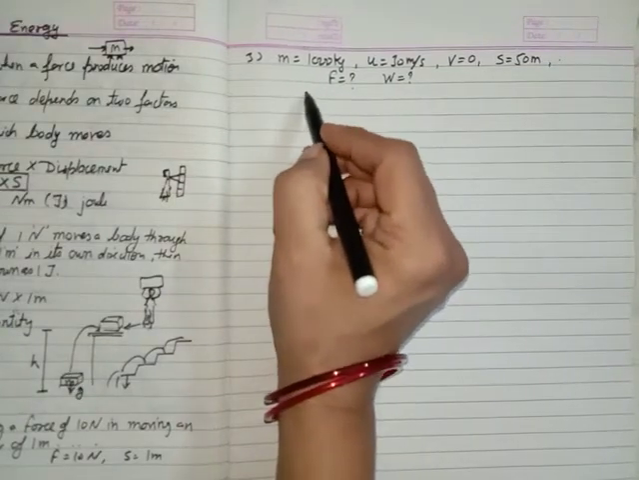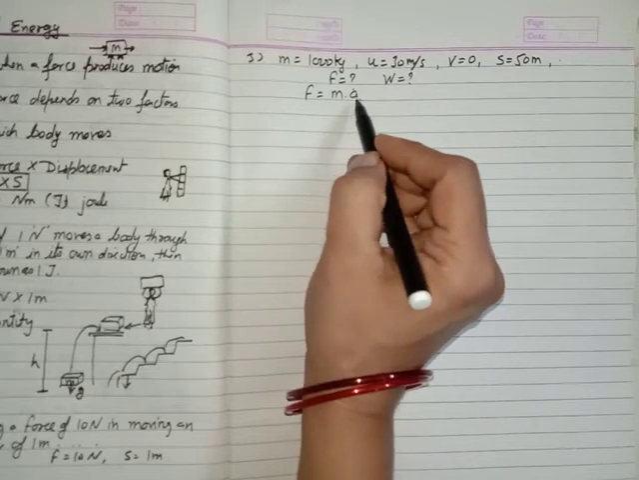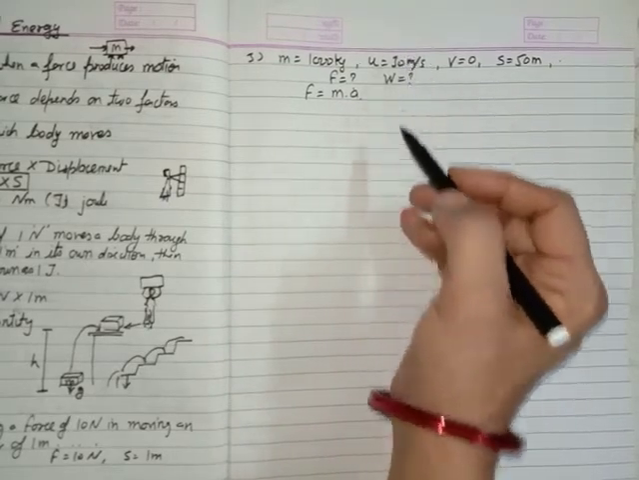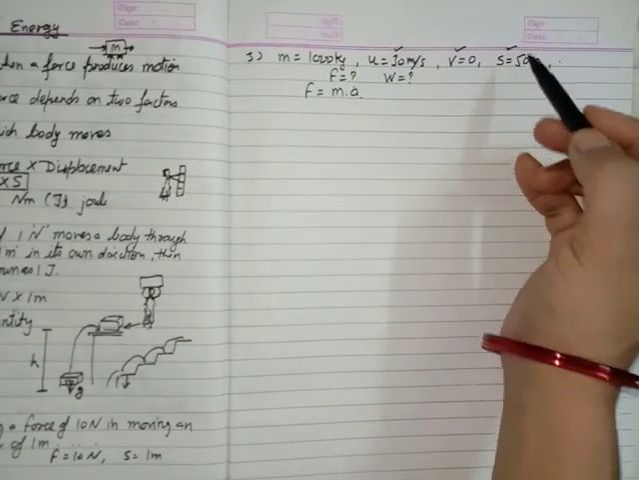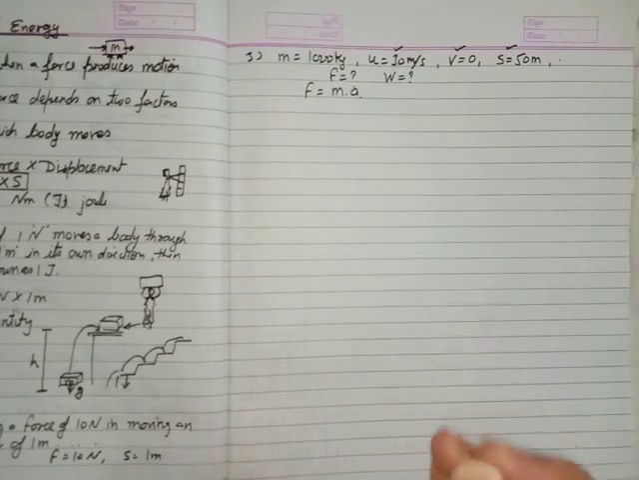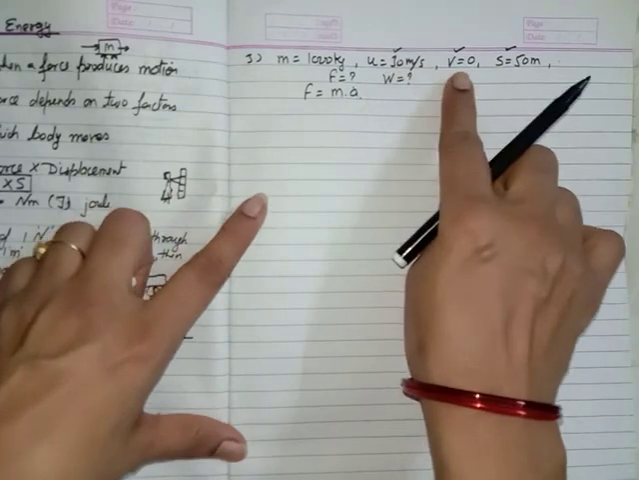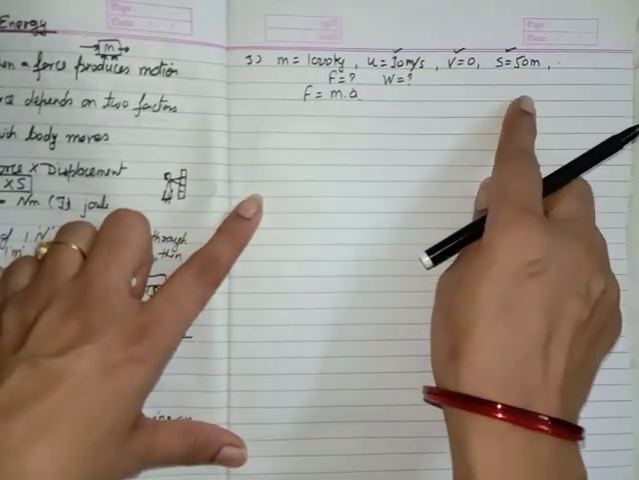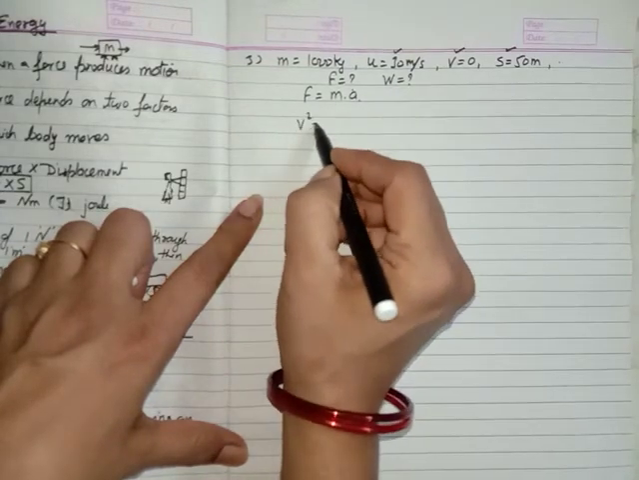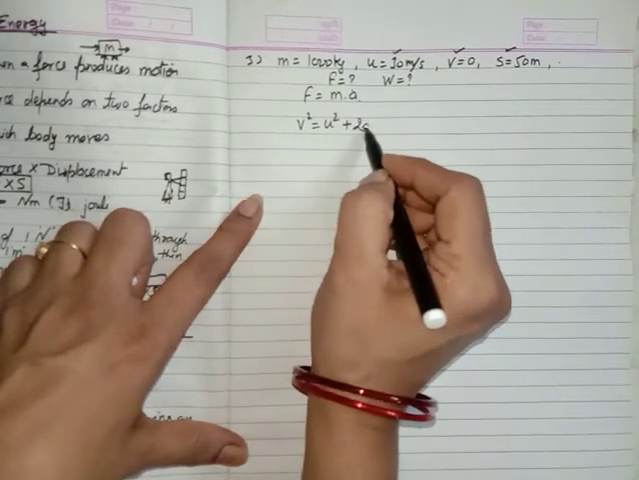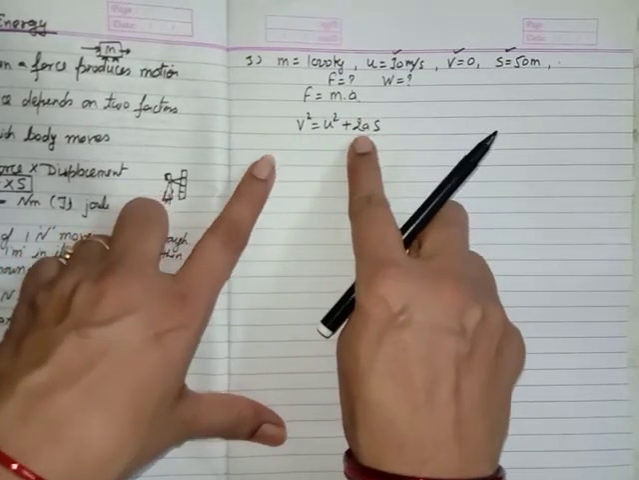So for force, we know that F is equal to m into a. Do you know the value of a, acceleration? No, we don't know the value of acceleration. So first of all, we have to find the value of acceleration. We know the value of u, v and s. Now just think, which equation of motion can we use to find acceleration using these three values? The third equation of motion, that is v square is equal to u square plus 2as. Here we know v, u and s, so we can find a.